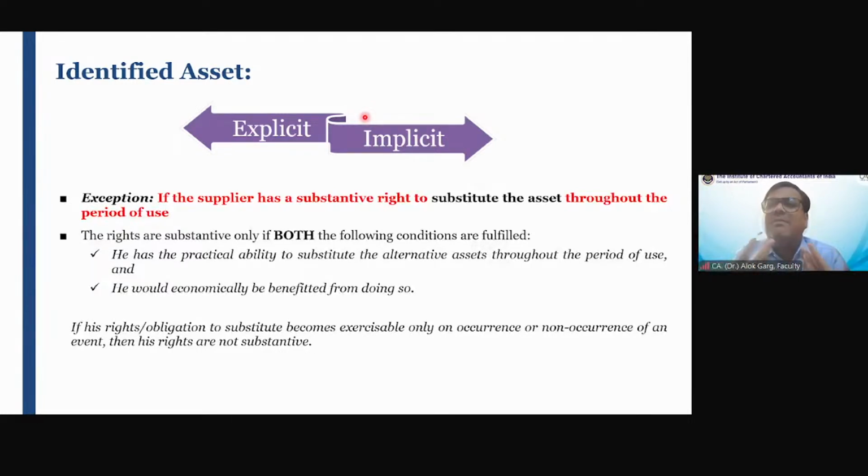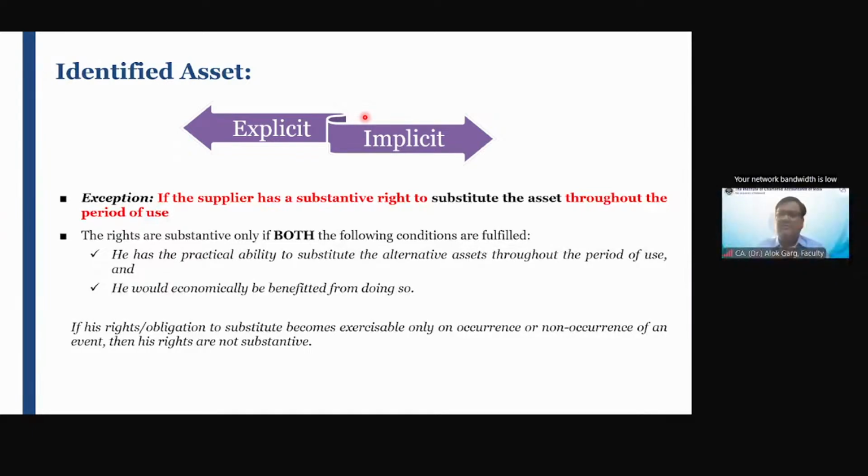So it is implicit, because that company has only one power plant. So that plant is given on a lease basis. So it has to be either explicit or implicit in the lease contract. For becoming an identified asset, that asset has to be explicitly or implicitly written in the contract.